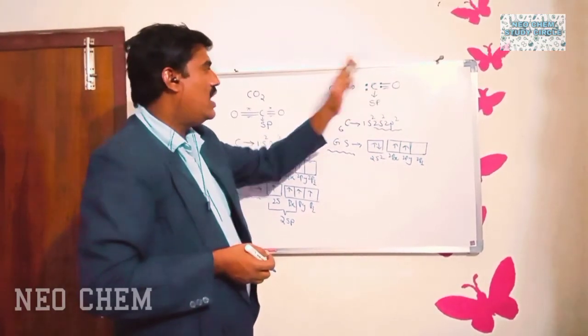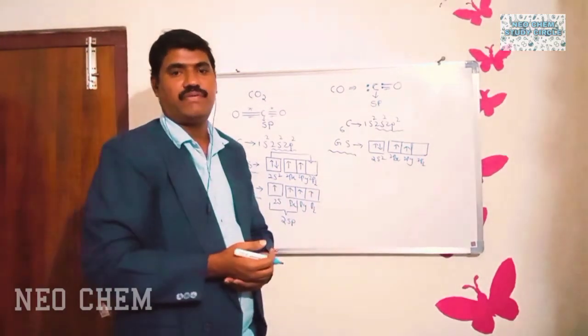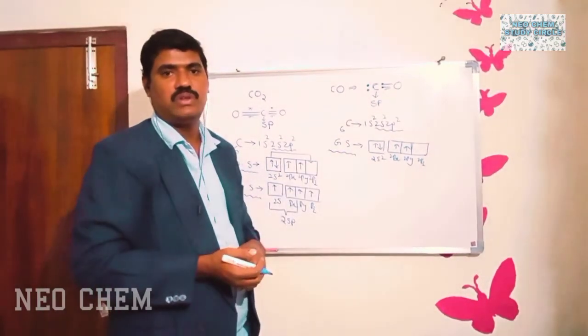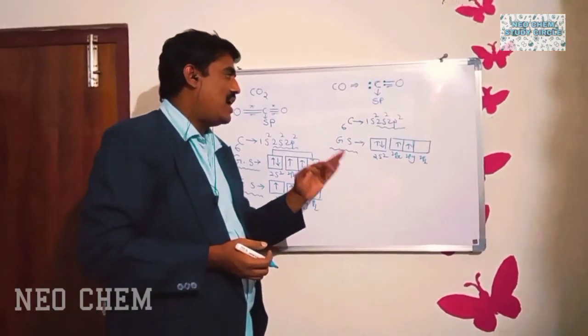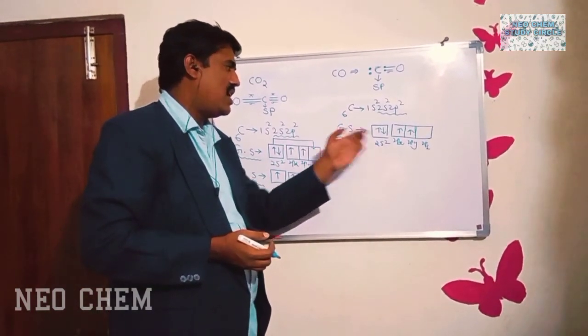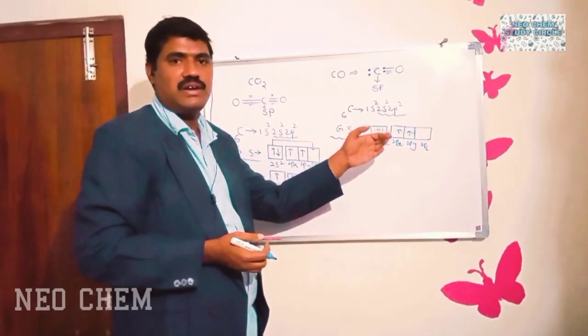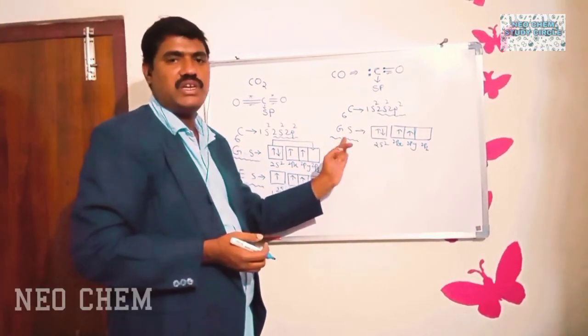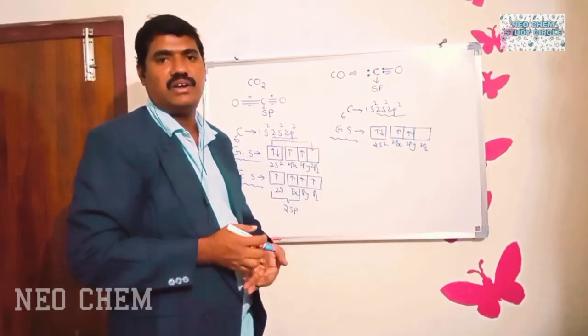So how many unpaired electrons should it have? 2 unpaired electrons are enough because valency is 2. So equal number of unpaired electrons are present in the ground state configuration. That's why excitation is not needed.